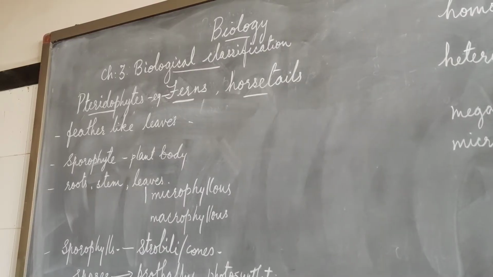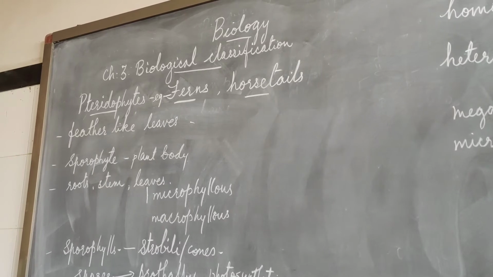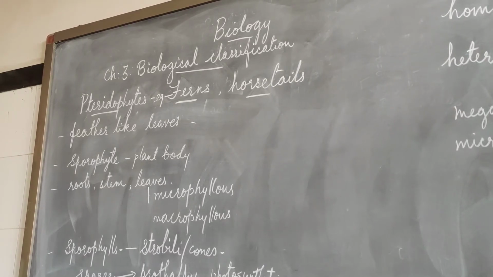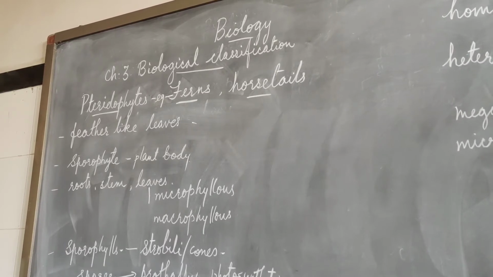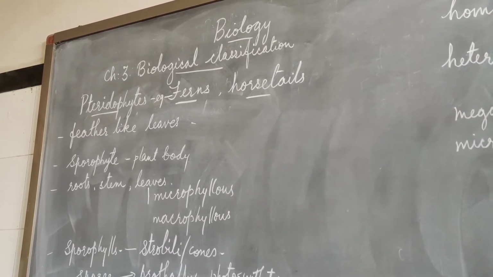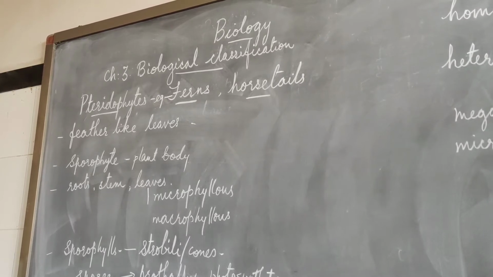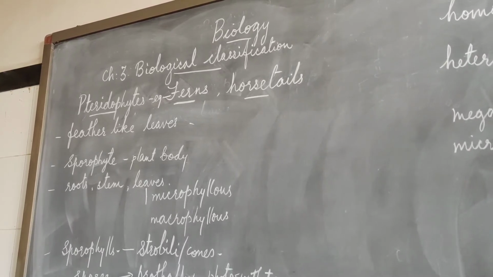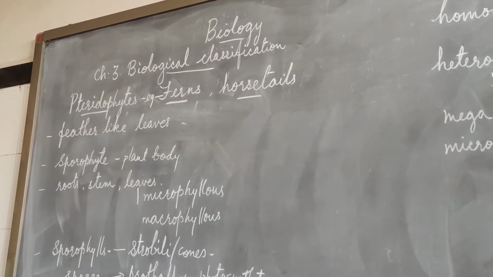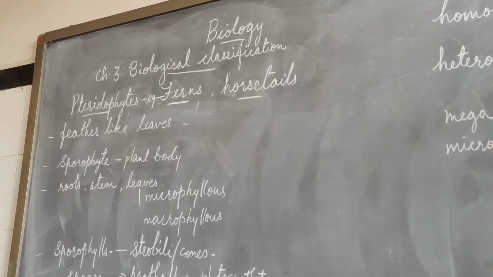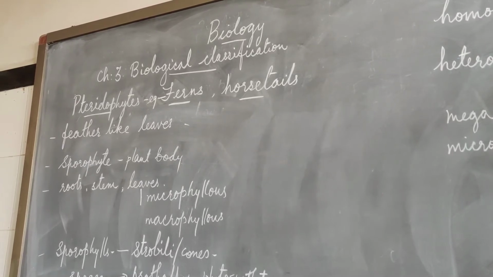The independent plant body, which is the main plant body of this group, is the sporophyte. The sporophyte is differentiated into true roots, true stem, and true leaves. In these plants, the primary root is short-lived and is replaced by adventitious roots.